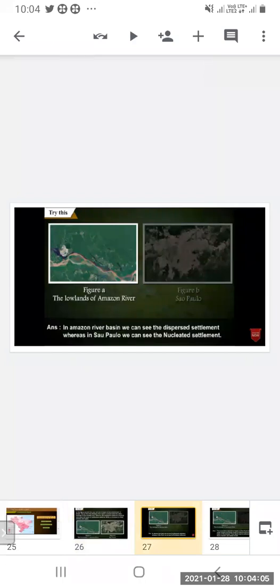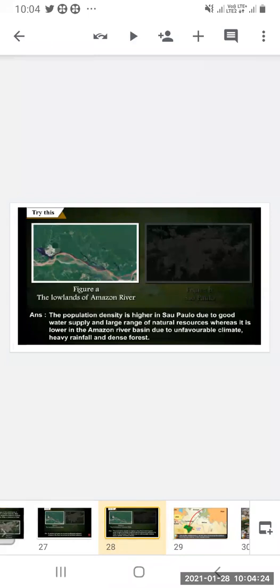Now, in the Amazon River basin, we can see the dispersed settlement, whereas in Sao Paulo, we can see the nucleated settlement. The population density is higher in Sao Paulo. Why is there nucleated settlement in Sao Paulo? Due to good water supply and a large range of natural resources, whereas it is lower elsewhere. Because of the good supply of water and large range of natural resources available in Sao Paulo, there is a nucleated settlement pattern.